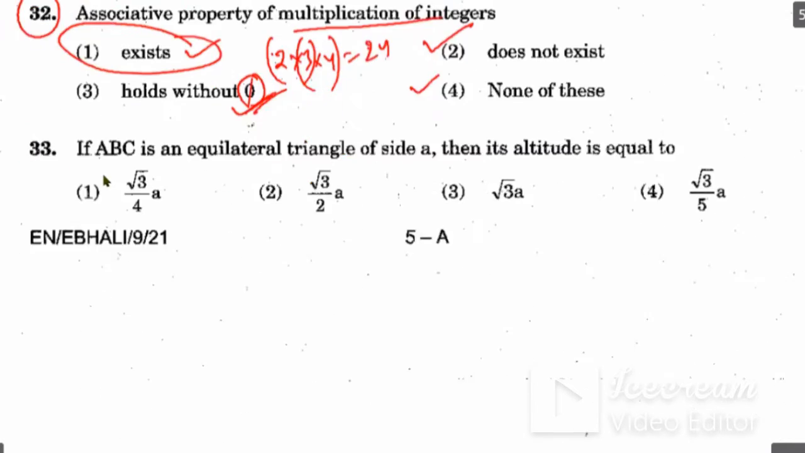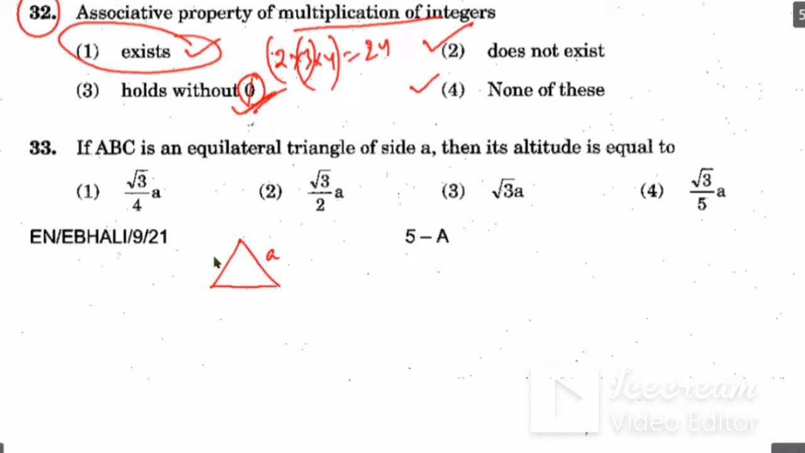We will check the next question, question number 33. If ABC is an equilateral triangle of side a, then its altitude is equal to what? Suppose this is an equilateral triangle with side a. So this is the altitude. Suppose it is h.